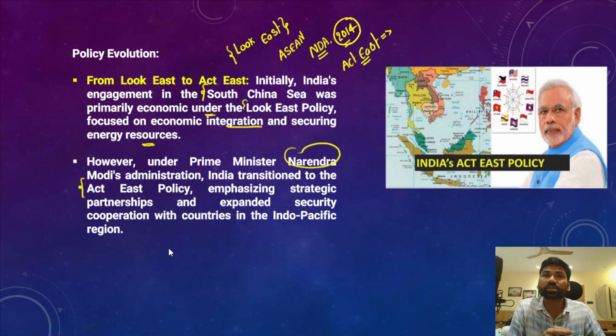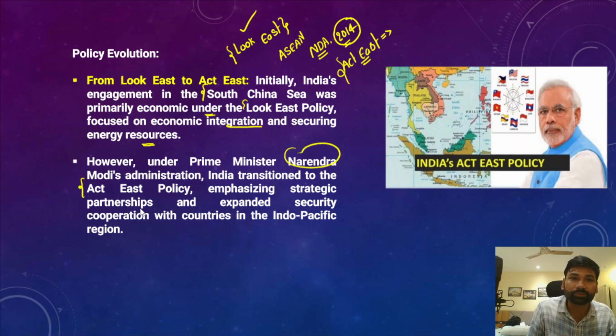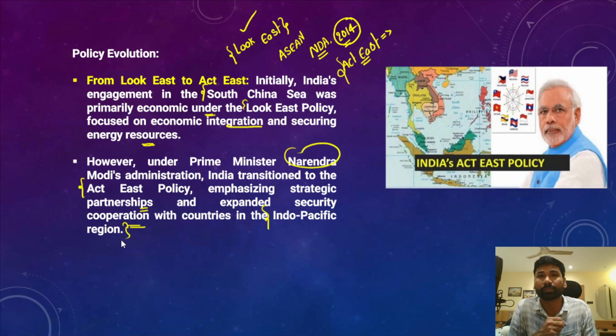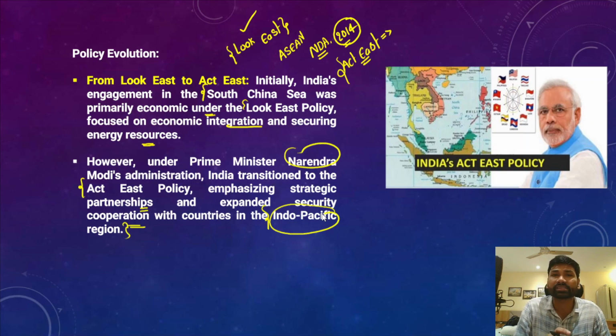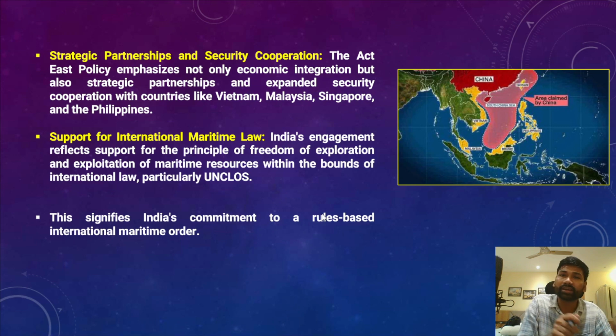So earlier there was no such strategic element involved in the Look East policy, but now in the Act East policy there is a mention of the strategic element, where India will have strategic partnerships with all the major Southeast Asian countries, and there will be expanded security cooperation with the countries in the Indo-Pacific region, because it is believed that in the Indo-Pacific region India has the central role. Okay, so because of that reason India has made a transition from the Look East policy to the Act East policy.